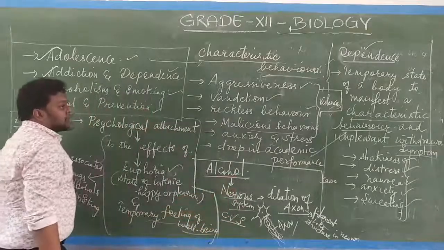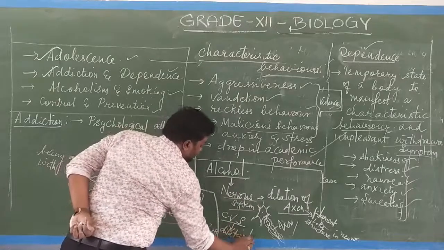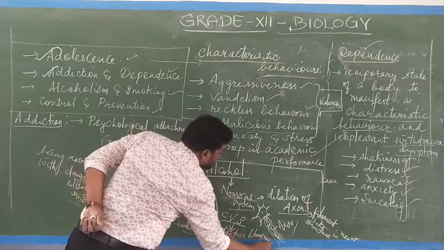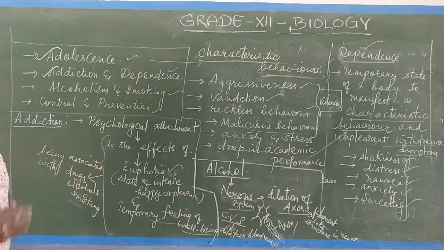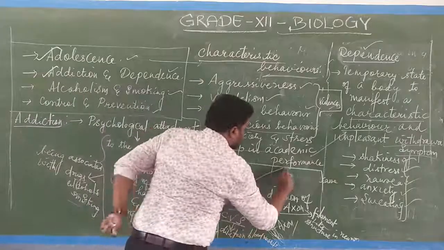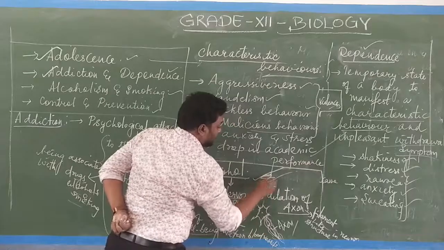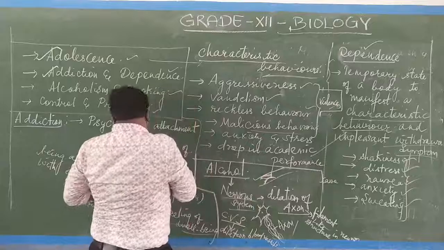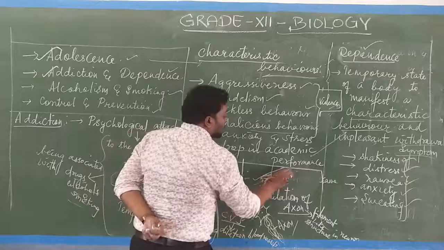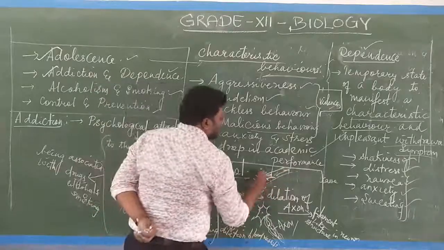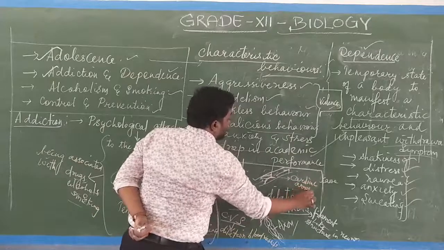So what is the cardiovascular system? The circulatory system, where the dilation of blood vessels and obstruction due to the deposition of fats also occurs. So what happens? Heart attack. The blood vessel will be like this, where the fatty deposits will be there, and these fatty deposits will obstruct the flow of blood. When the blood flow is obstructed, ultimately it leads to cardiac arrest.